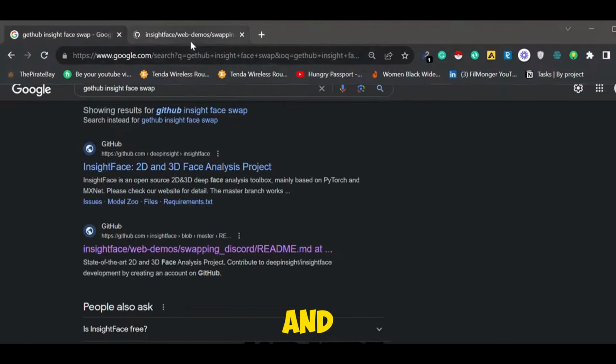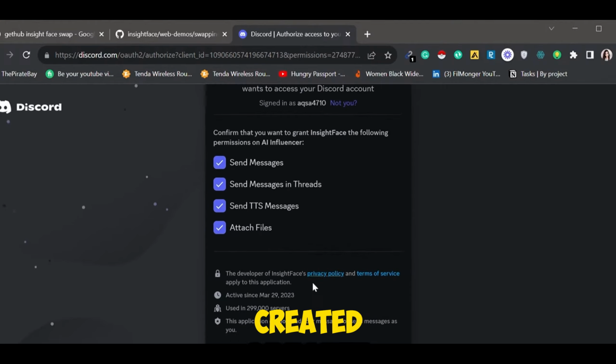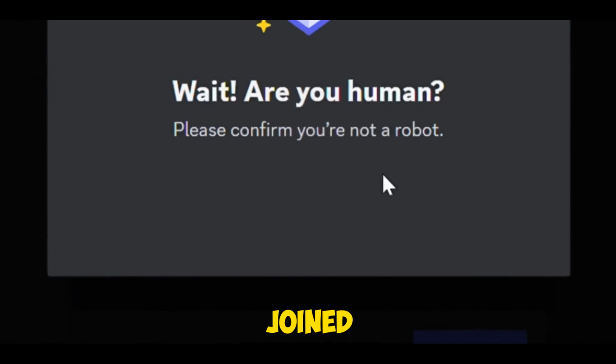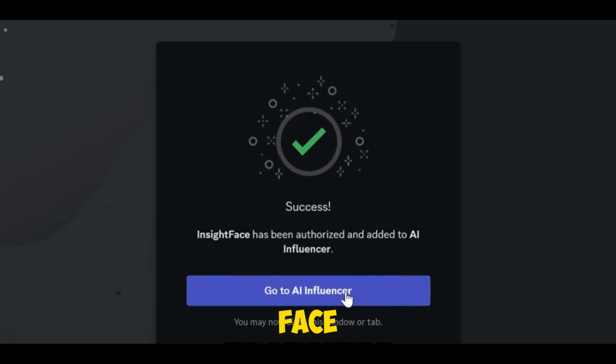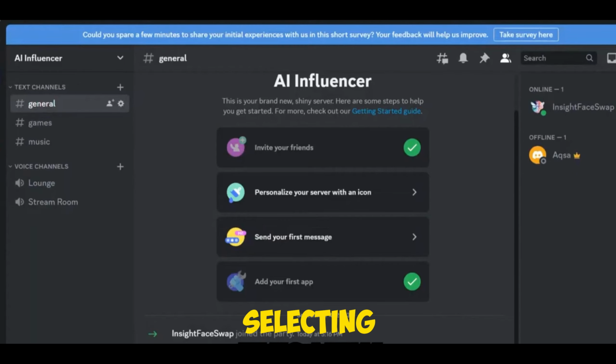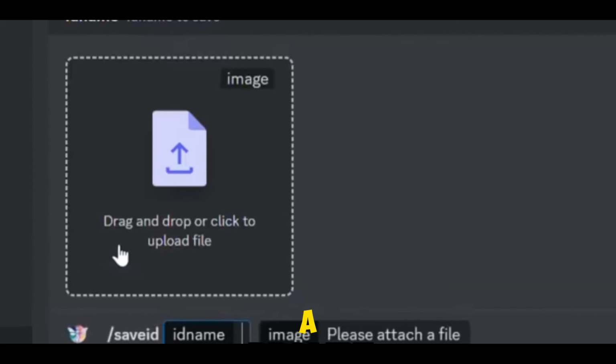Click on this link, and here is the Discord bot invitation. You're choosing the server I just created, and by clicking on Authorize, we have joined the Discord bot. Here in the top right corner, you can see Insight Face Swap Online. I'm selecting this new AI influencer server and typing Avid. You'll get a prompt here.